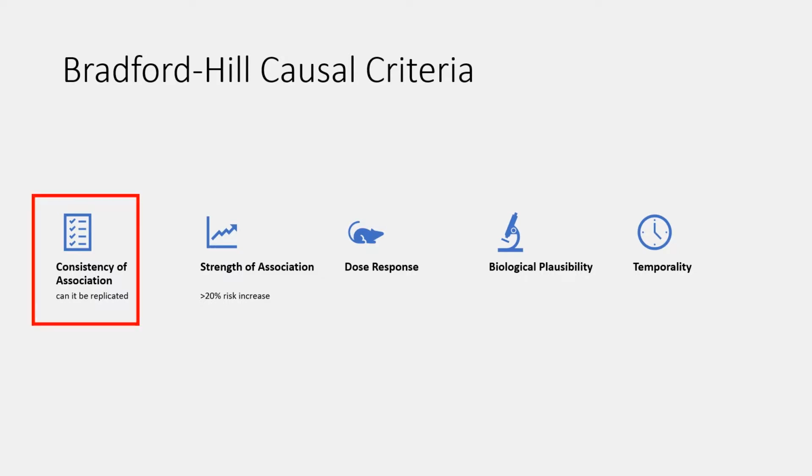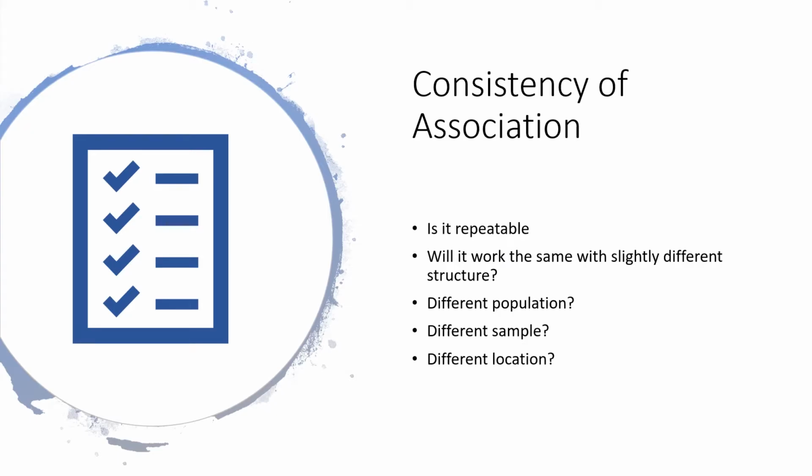Consistency of association. Can the results obtained be replicated across different people, different sampling frames, in different settings, and using slightly different methods? For example, simple carbohydrates will always cause a blood sugar spike in healthy individuals and an insulin spike that follows quickly after. This is true regardless of ethnicity and physical location in the world.